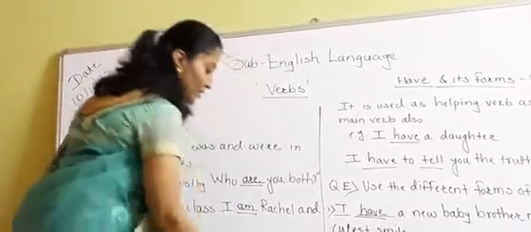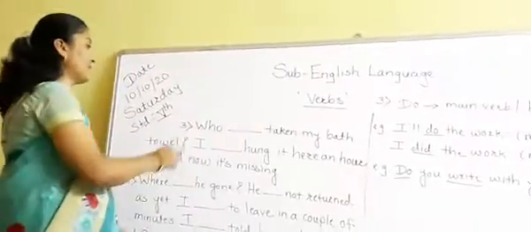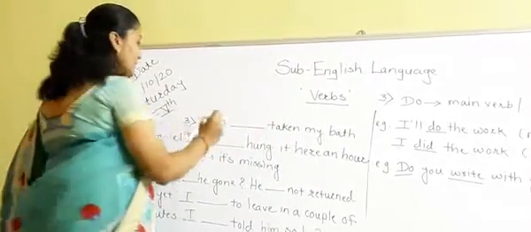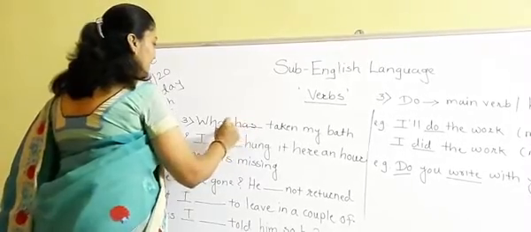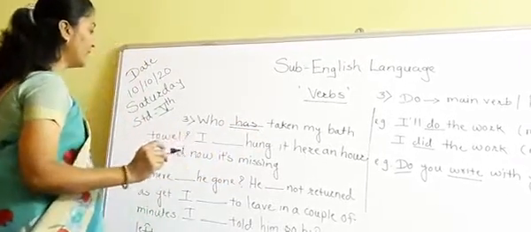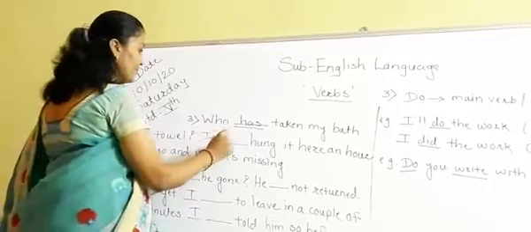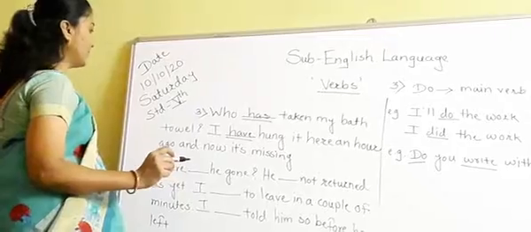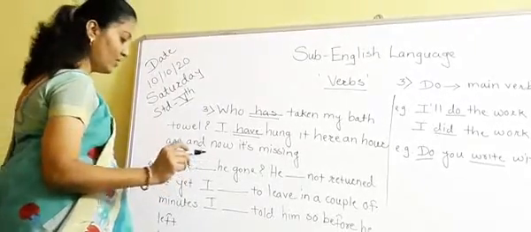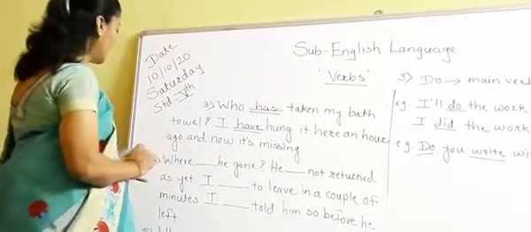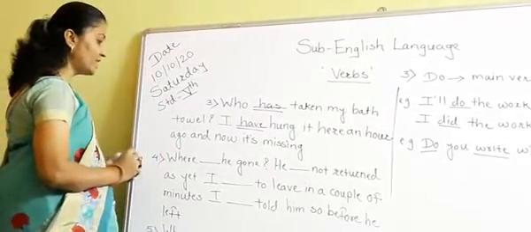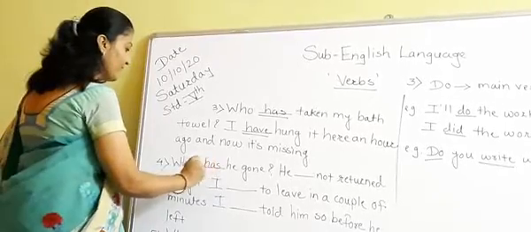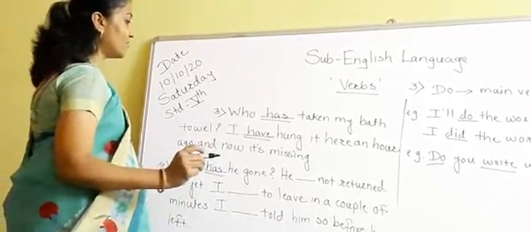Now we are going to see the next one. Third sentence. "Who dash dash taken my bath towel?" So we will write here, who has taken my bath towel. I have hung it here an hour ago and now it's missing. Okay. Now see the fourth one. "Where dash dash he gone?" Where has he gone. "He dash dash not returned."